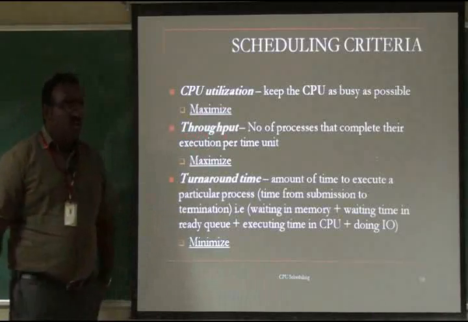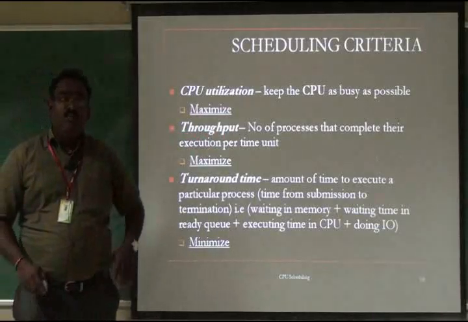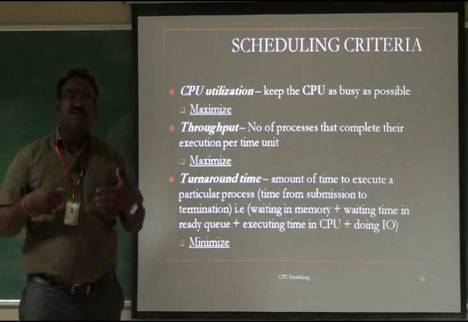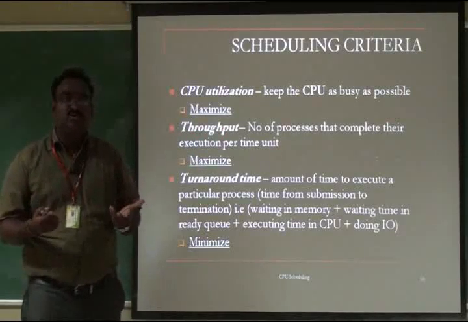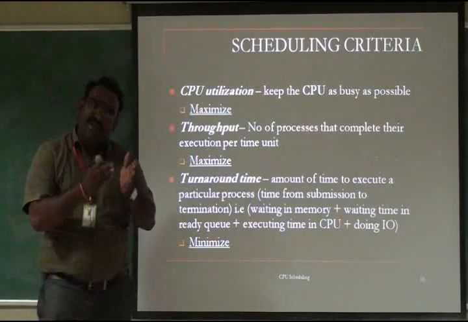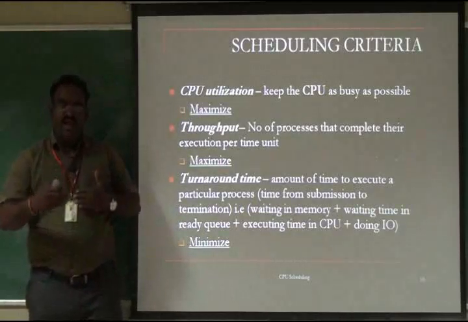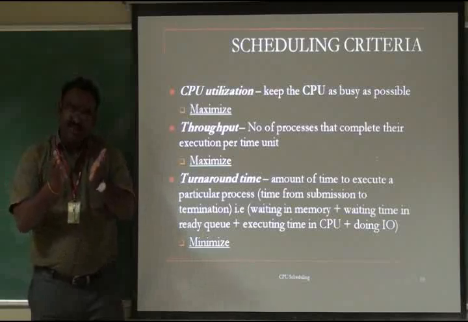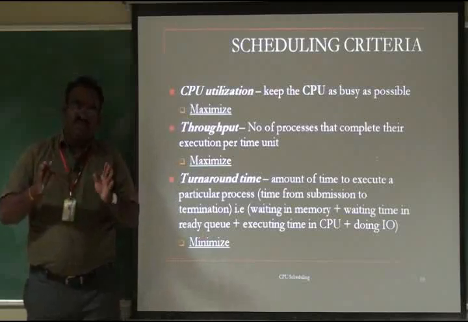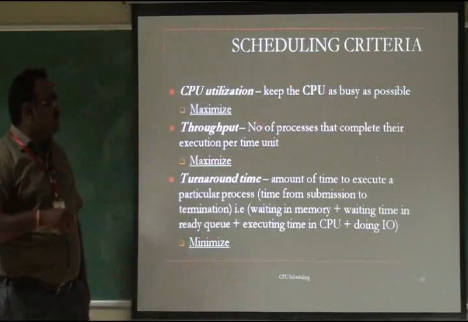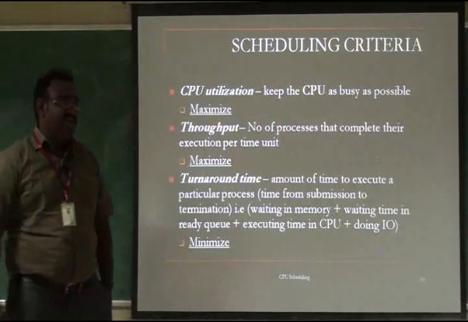That is throughput. What is throughput? The number of processes whose execution is completed within a time unit, or per time unit. If one process comes in and executes within a stipulated time, the process is executed. So that is the number of processes that complete their execution per time unit.